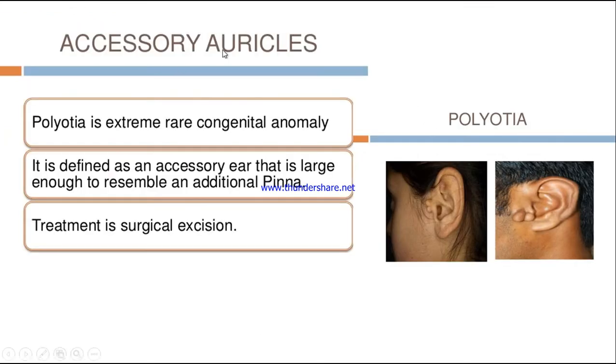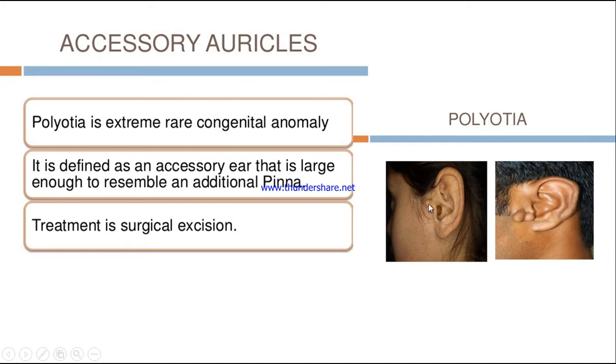Next type is accessory auricles. Polyotia is an extremely rare congenital anomaly. It is defined as an accessory ear that is large enough to resemble an additional pinna, meaning there is an extra ear, an extra growth around the ears.